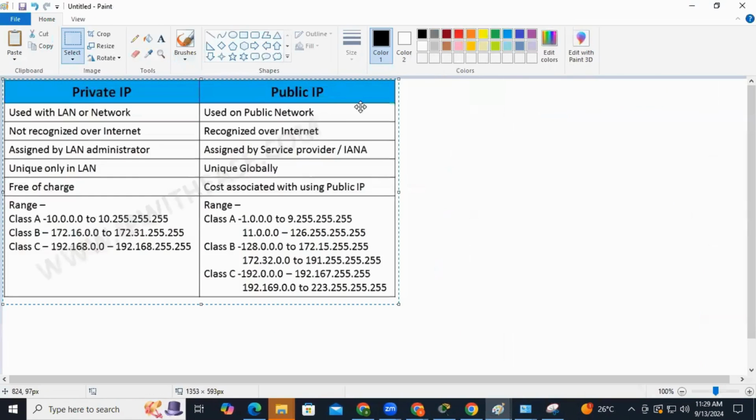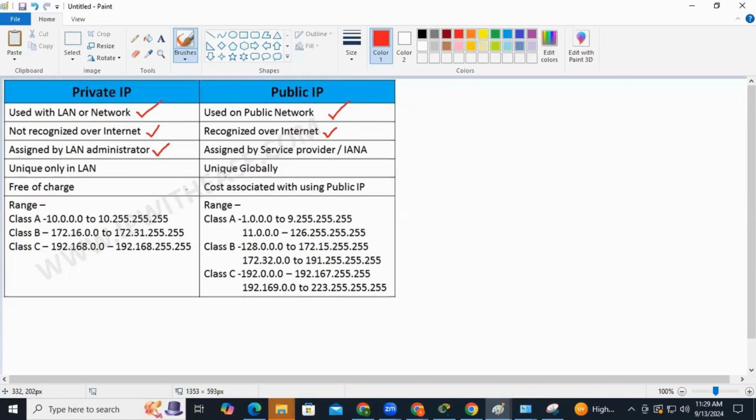So here, as we are discussing, these IP addresses are used only in the LAN, and other ones we can use in the public network, that means over the internet. The private IP addresses you assign can be used only in the LAN, which is assigned by you as an administrator. You cannot use these on the internet, and they are not recognized there.